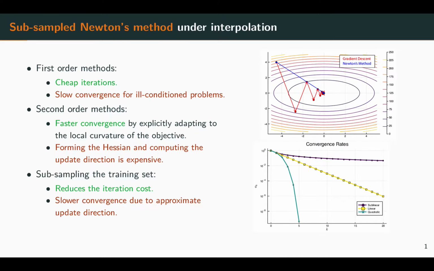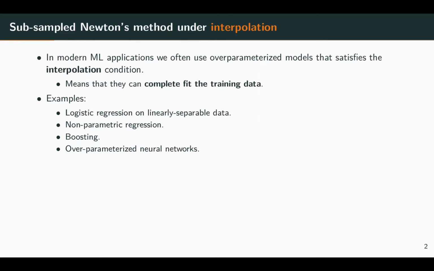A natural approach to reducing the cost of forming the Hessian on a large training set is to use subsampling, similar to SGD, but convergence can be slowed down due to the noise in the update direction.